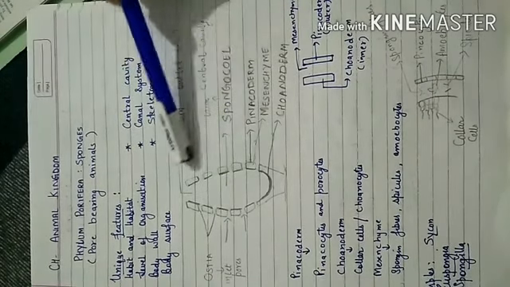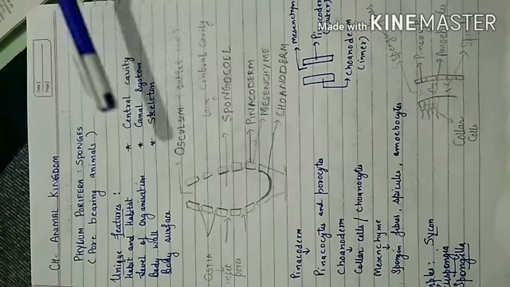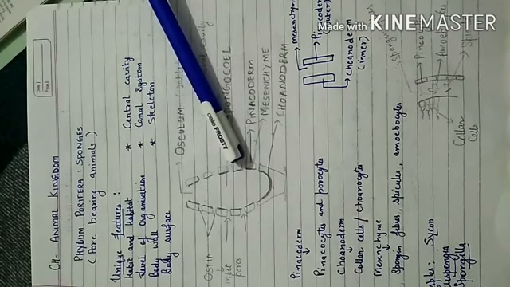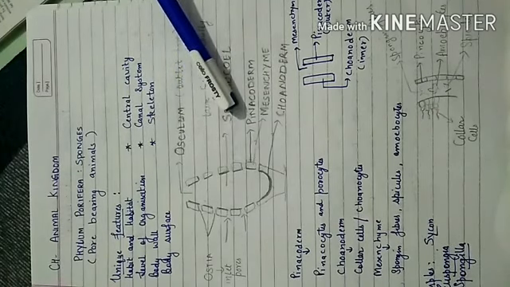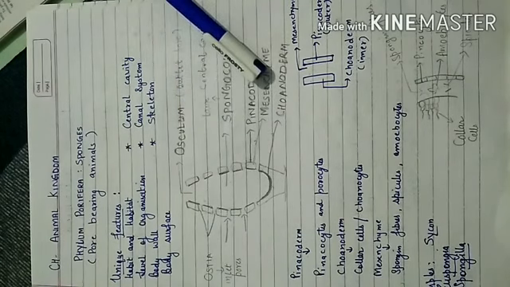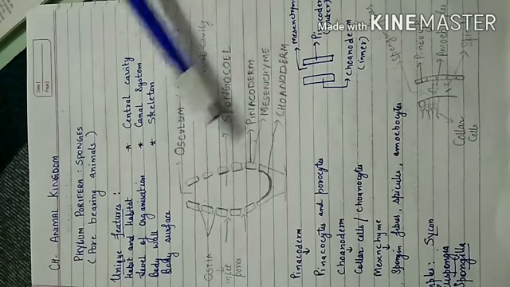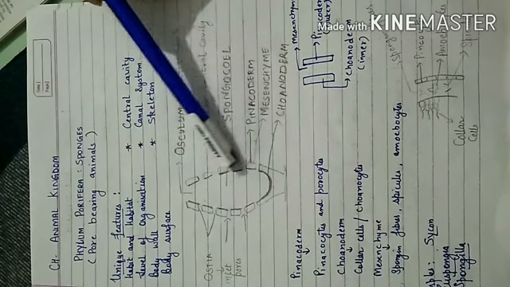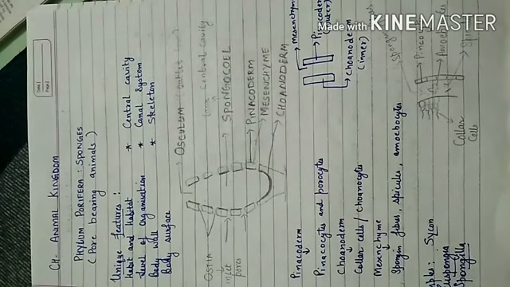So let us assume this is the body of the sponge. The outer layer is known as pinacoderm, this is the outermost layer, and the innermost layer is known as choanoderm. And there is a gelatinous material between these 2 layers.